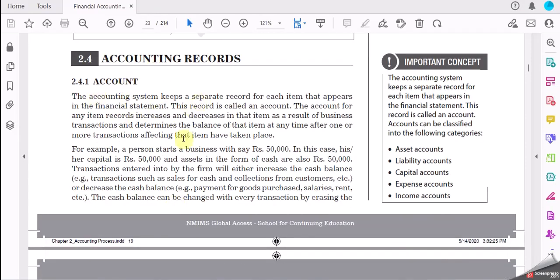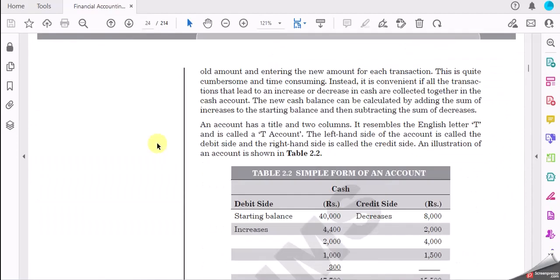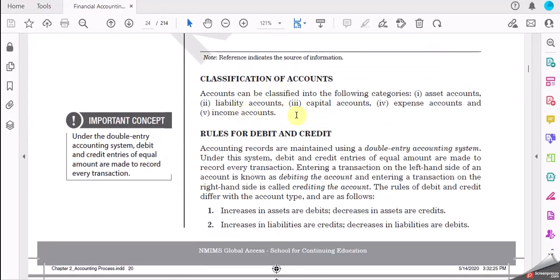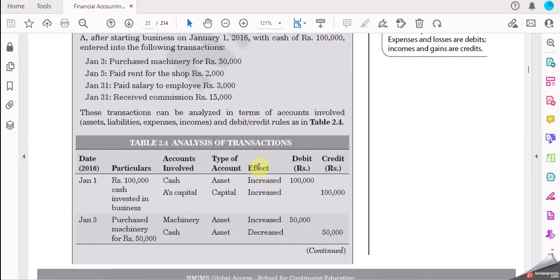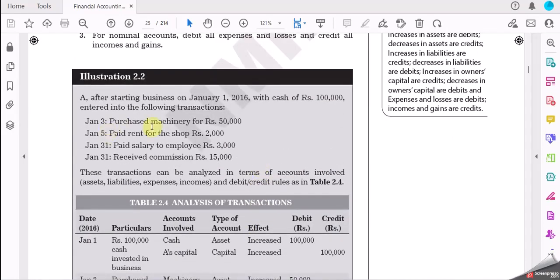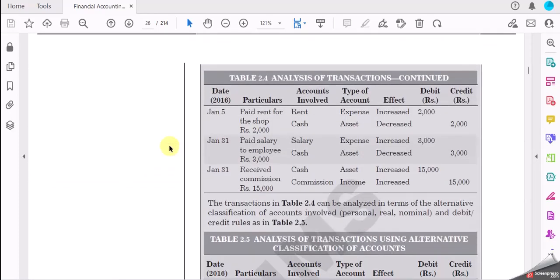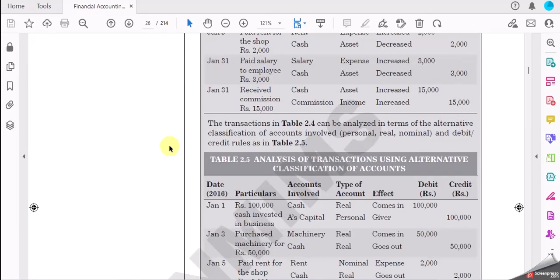Now coming to account records. In this account records, you have clear information about how accounts have been differentiated. When you come here, you have a close consideration about the same problem we have, which can be transferred to our journal.